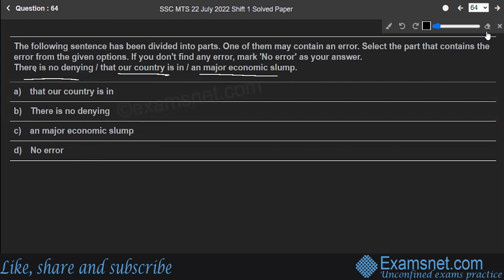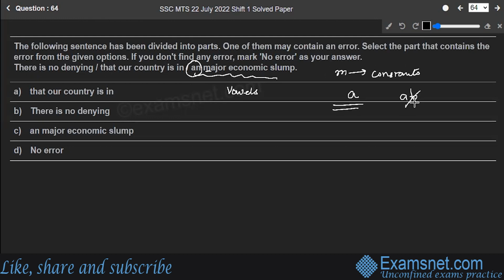Well, when I was reading it, this line contains an error, and the error lies in an major economic slump. See, if I'm using an over here, it has to be used in connection with vowels. Everyone is aware of this, but M is not a vowel, M is a consonant. So with consonants, which article do we use? We use a.